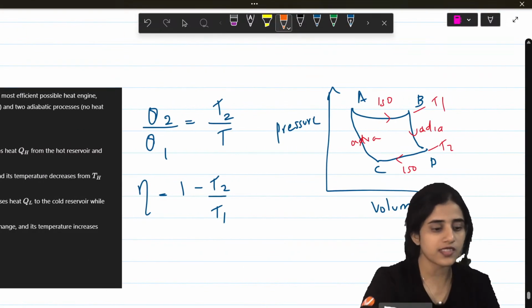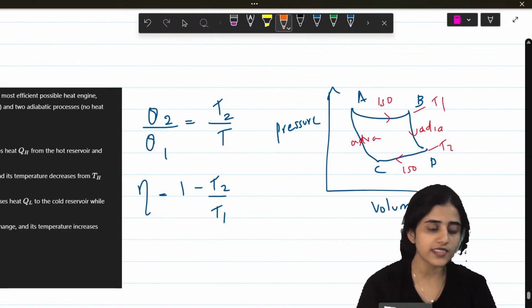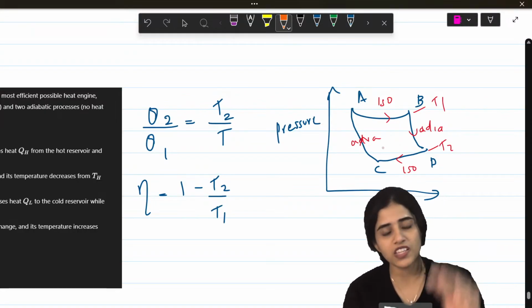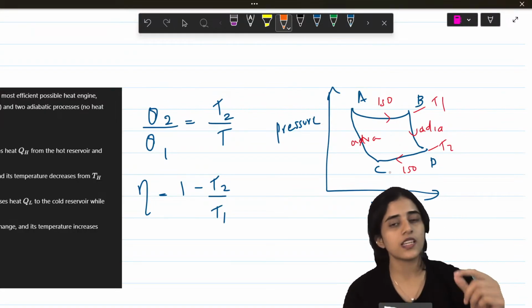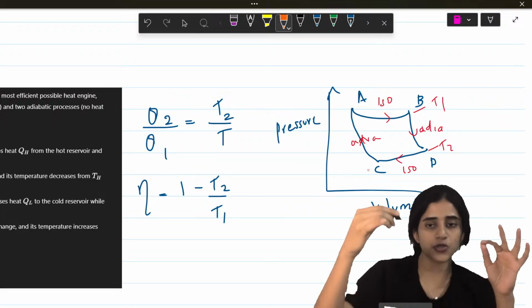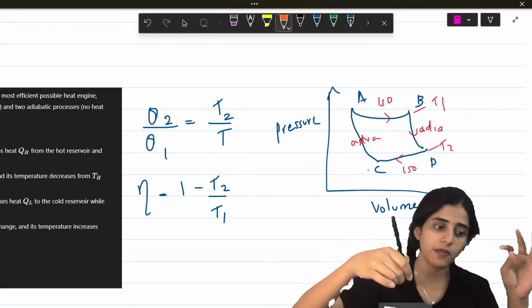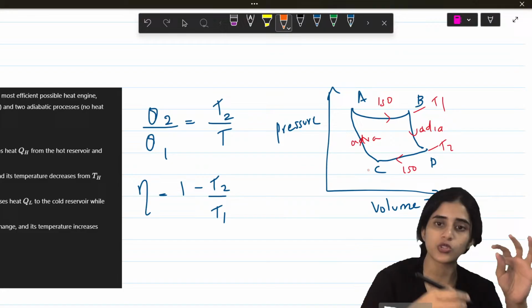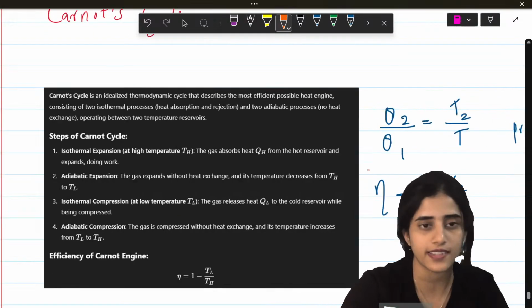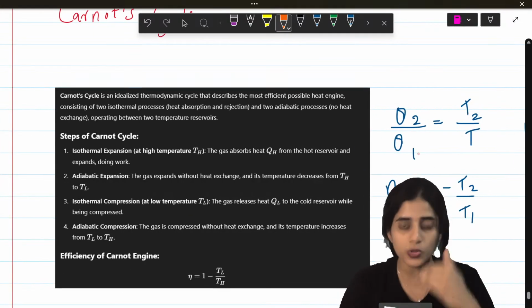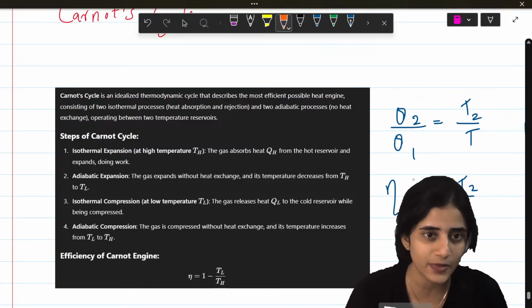Now, Carnot's cycle. Carnot cycle just tells you how something changes from A, B, C, D. So you can see from A to B, there's an isothermal process happening. From B to D is adiabatic. From D to C, it's again isothermal. C to A is adiabatic. And how are the formulas varying? Q2 by Q1 equals T2 by T1.